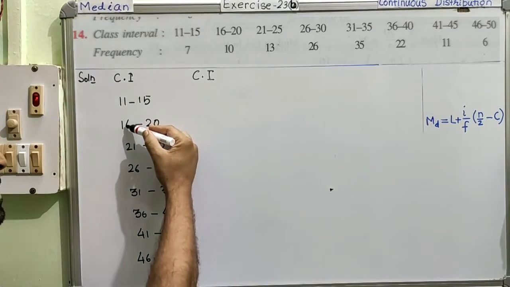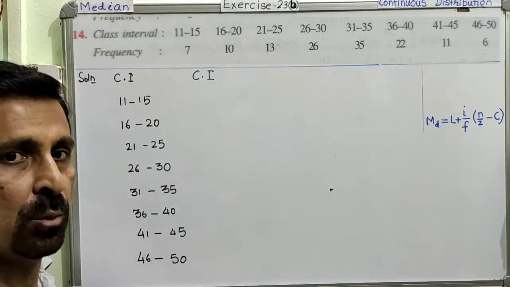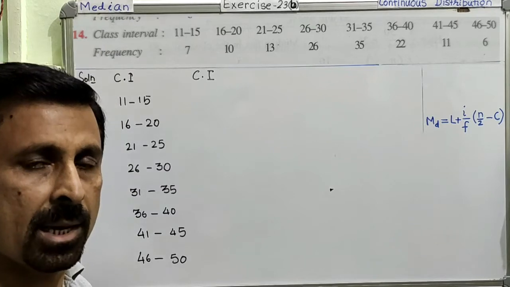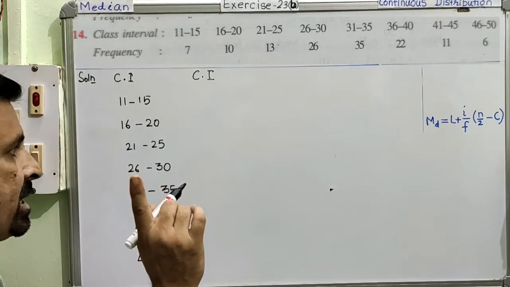15 subtracted from 16. The difference is 1. That 1 is divided by 2, so you get half. 1 divided by 2 is half. Clear? Now we have the quantity half.